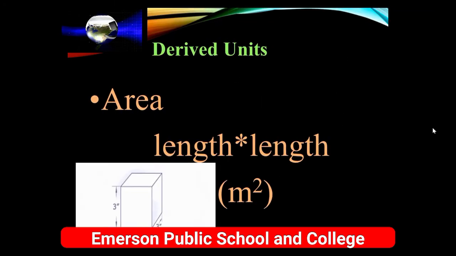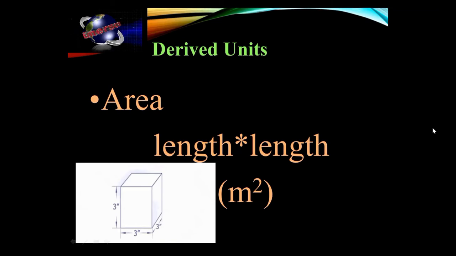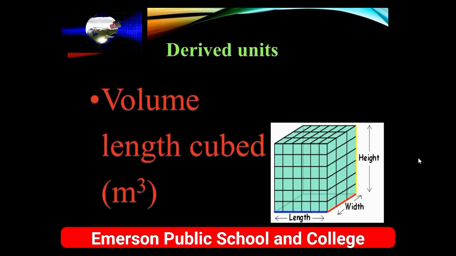Some examples include area. The formula of area is length multiplied by length, so its unit must include the unit of length multiplied by the unit of length, that will give you meter square. So area is basically a derived physical quantity having a derived unit meter square, as it is obtained by multiplying two base units.